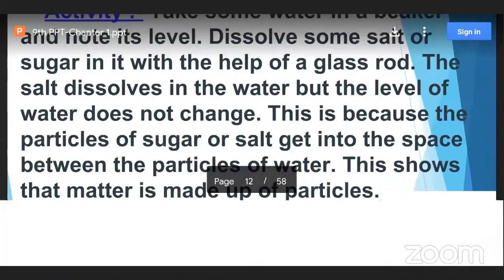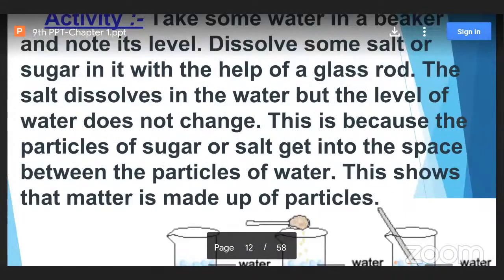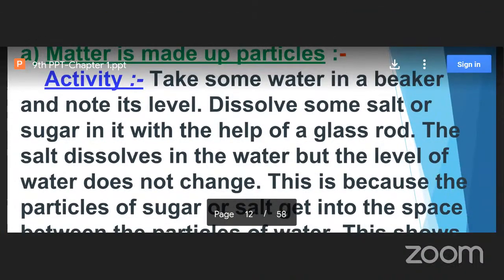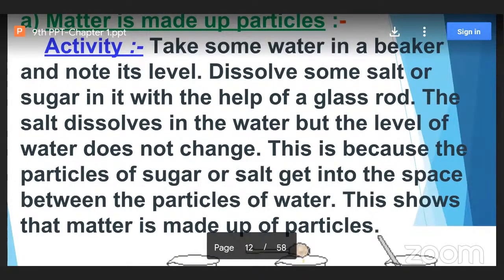Let me tell you once again. Just now we have seen the properties of matter, isn't it? Matter is made up of particles. What is the next point? These particles are very tiny. Next, the third one is what? There is a lot of space between the particles of the matter. What is the next point? The particles are always in continuous motion. And the last one is what? There is an attractive force between the particles of the matter.